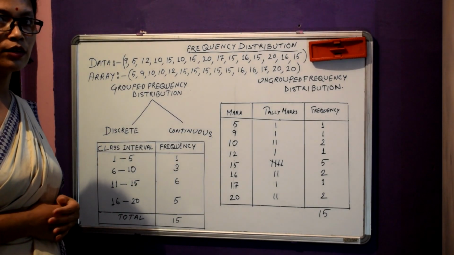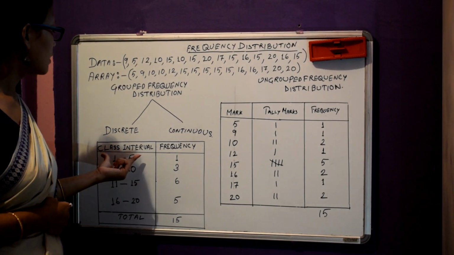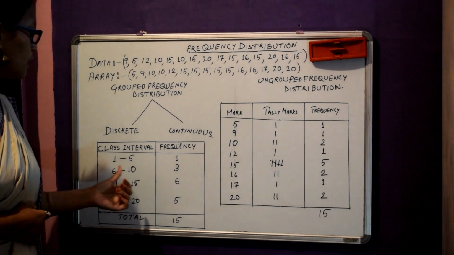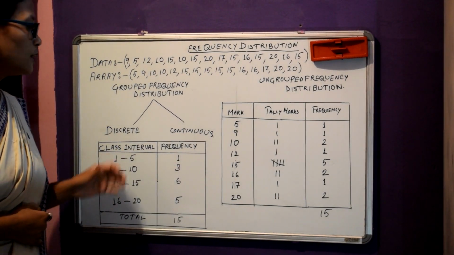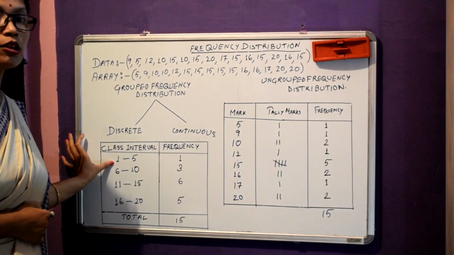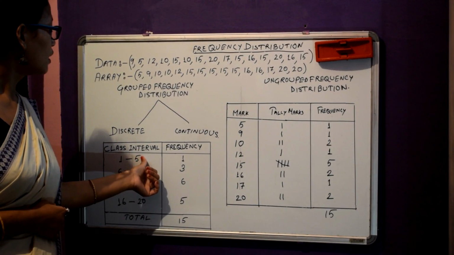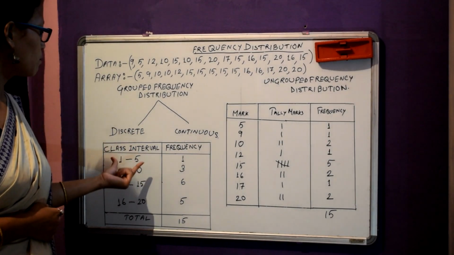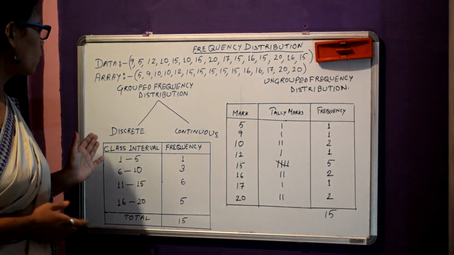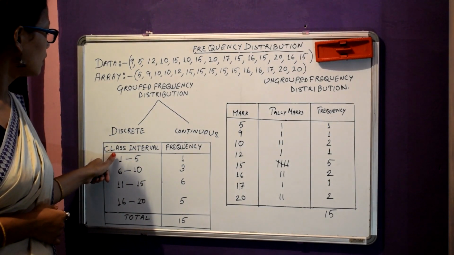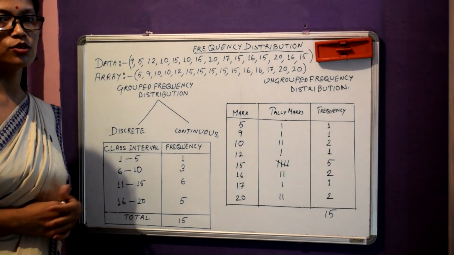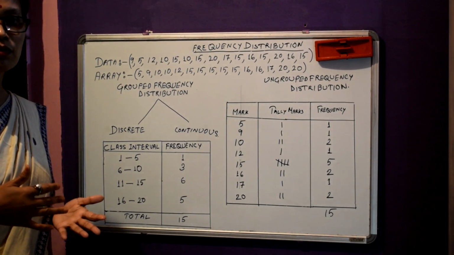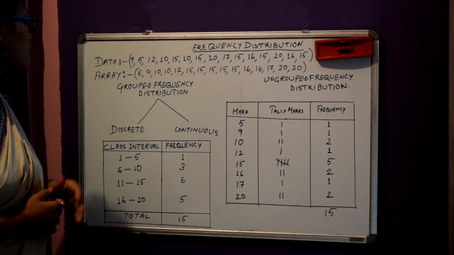As you observe, in this class interval we have two values. This one is the lowest value and this one is the highest value. The lowest value is called the lower limit and the highest value is called the upper limit. In this type of class interval we have included both the upper limit and the lower limit. So this type of classification is called inclusive classification.